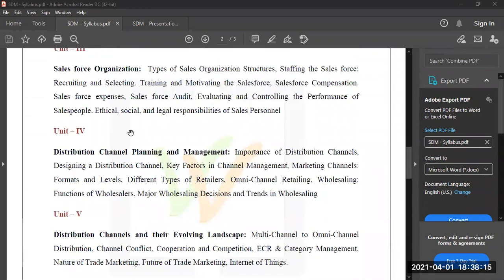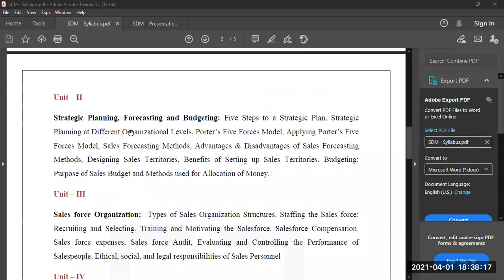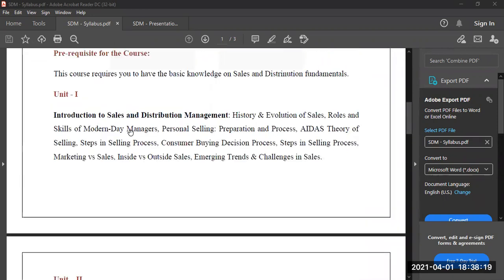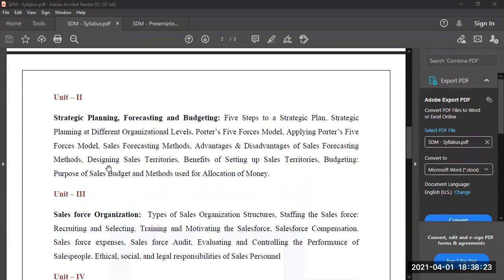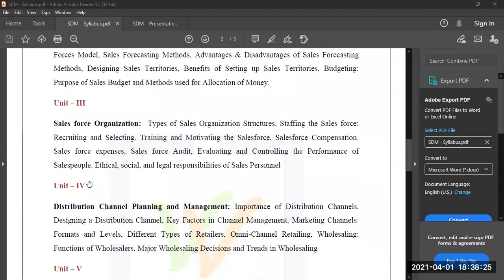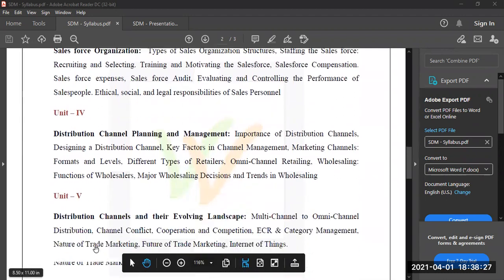And I think I must say this also. The first 3 units will talk about sales: unit number 1, unit number 2, unit number 3. Unit numbers 4 and 5 will talk about distribution management. So together, it is sales and distribution management.